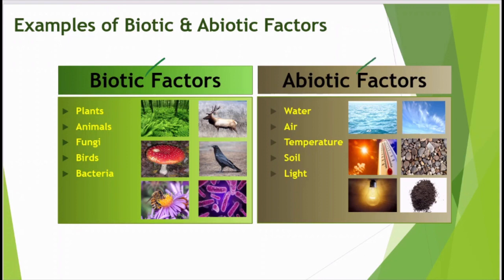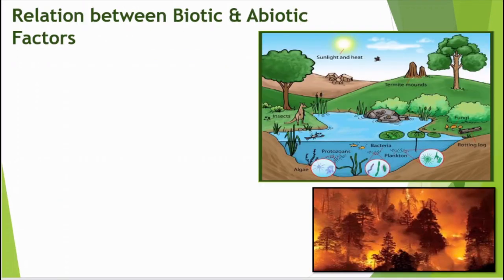As we mentioned earlier, biotic factors mean all living things, like plants, animals, fungi, birds, bacteria, flowers, etc. And abiotic factors are like water, air, temperature, soil, light, etc. Here is an example of an ecosystem, and from this picture I can clearly see this is a water-based ecosystem, maybe a pond, maybe a lake.